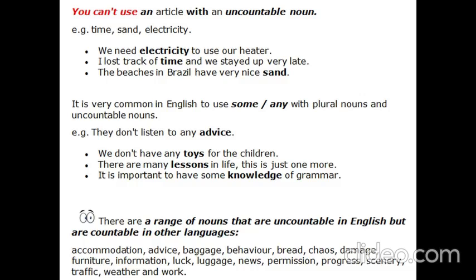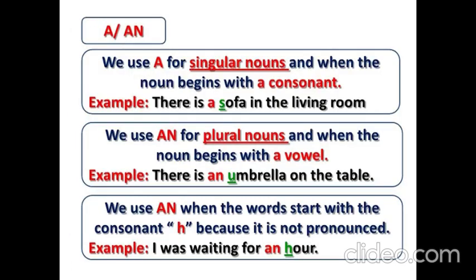A or an. We use a for singular nouns and when the noun begins with a consonant. Example, there is a sofa in the living room. We use an for singular nouns when the noun begins with a vowel. Example, there is an umbrella on the table.